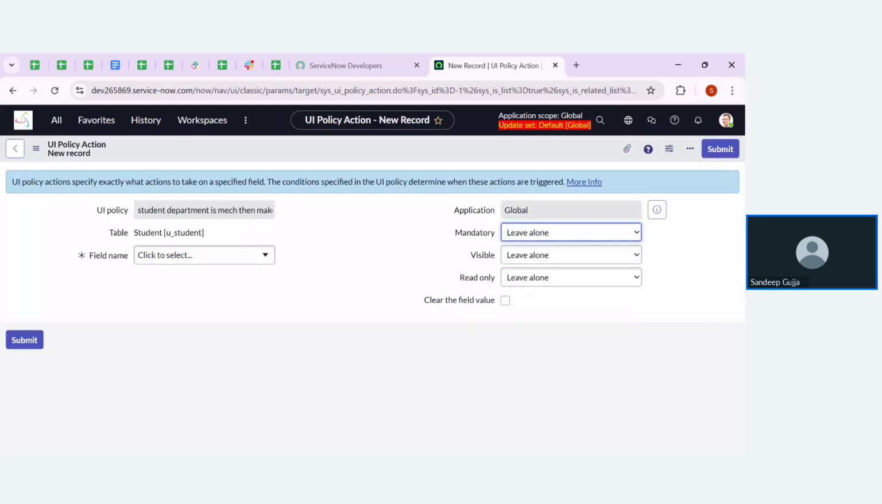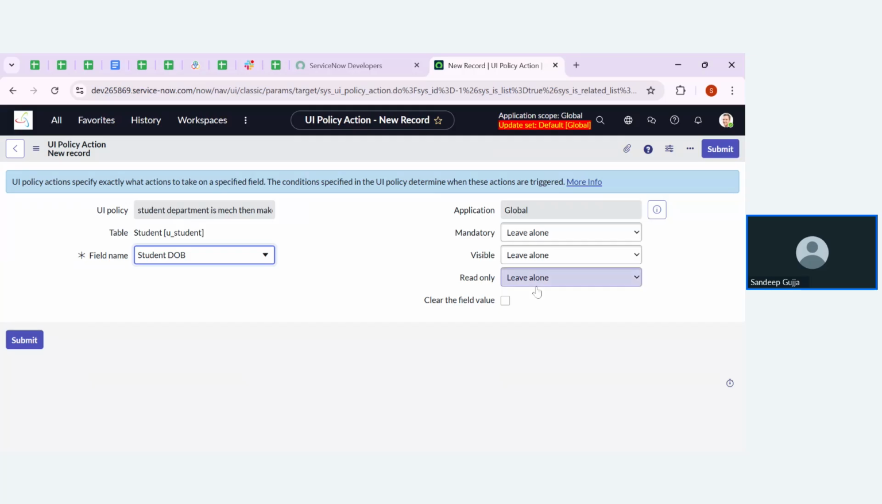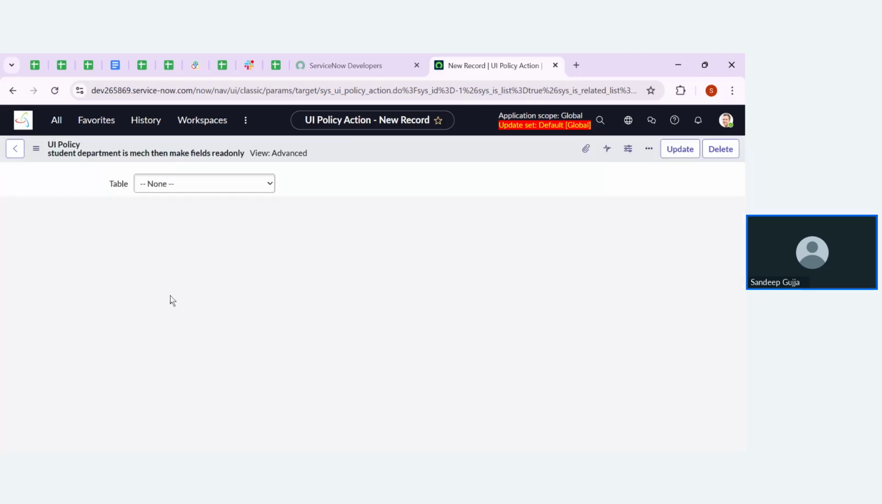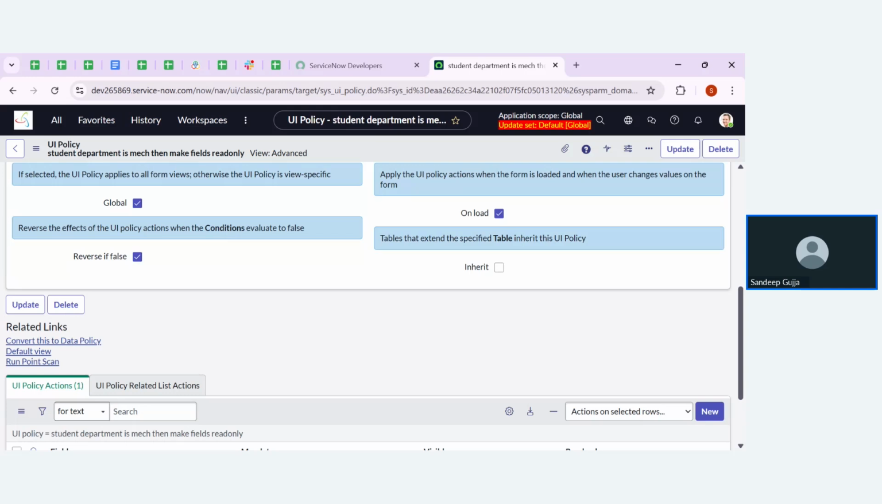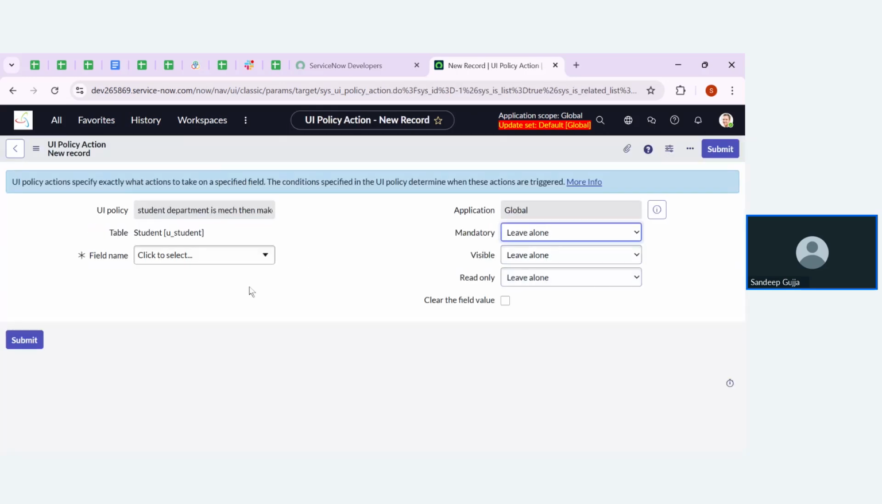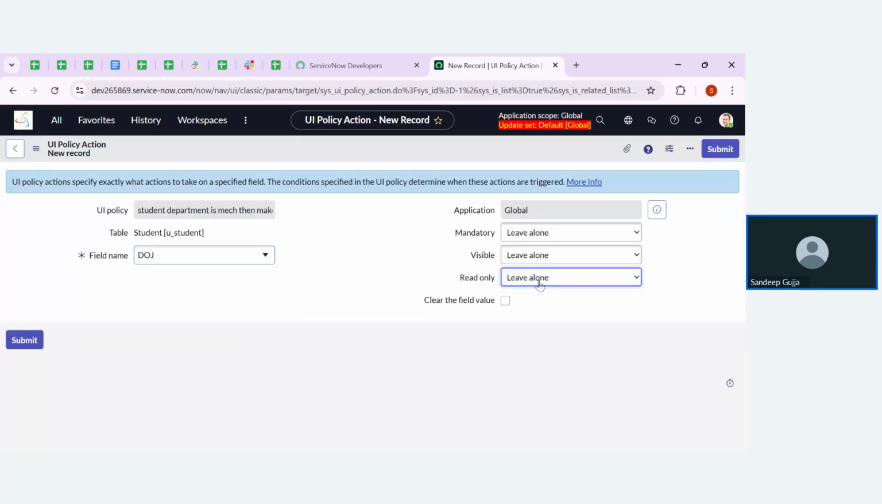Let me select the fields. These are the two fields that we are working on. One is student date of birth. That particular field should be read only whenever we select the specific department as MEC. Click on submit. Then I'm going to perform one more action on the date of joining field. Select date of joining here and perform the same operation. That is, read only should be true. Click on submit.